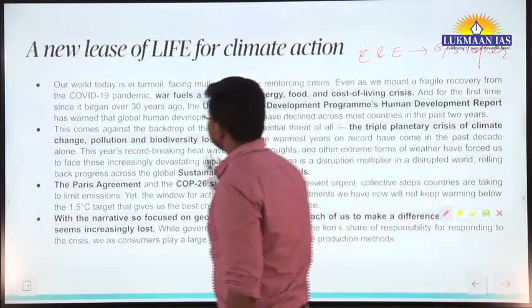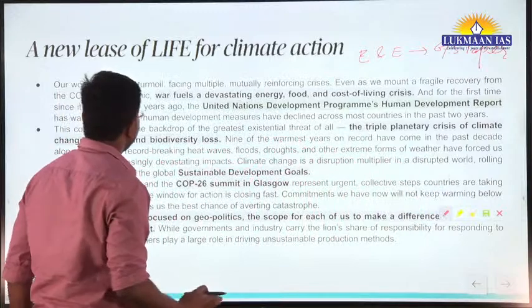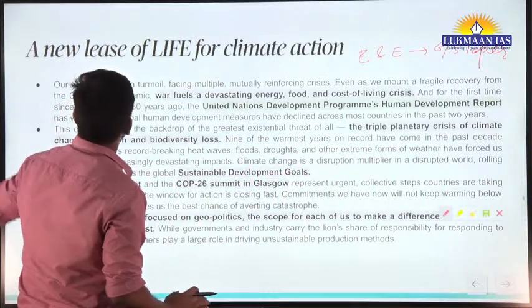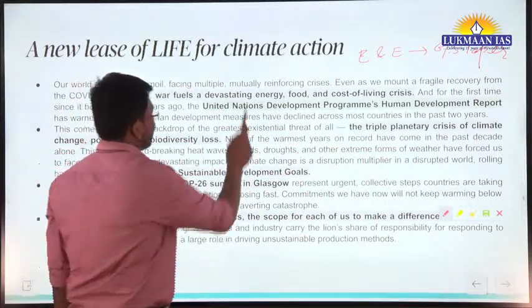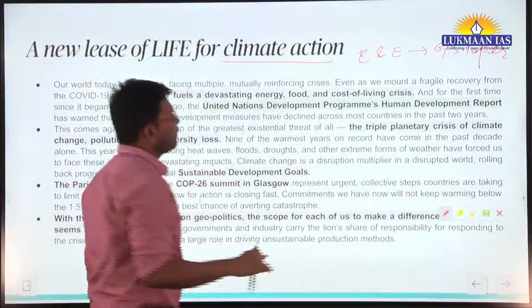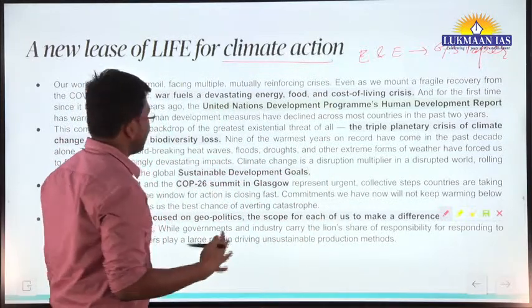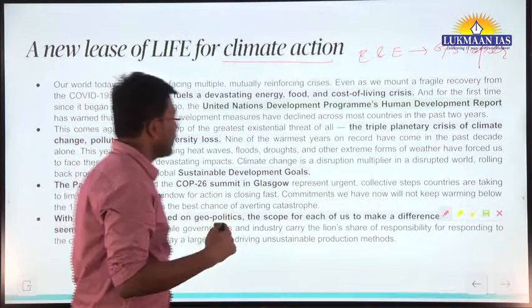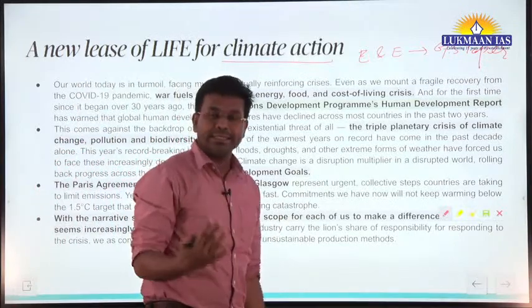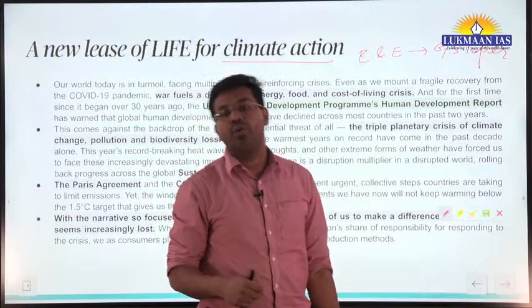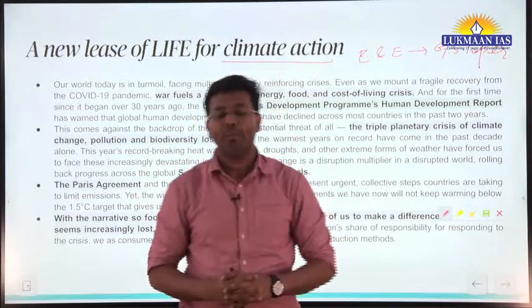In this article we will understand about a new lease of life for climate action. We will understand why people are thinking that we should have climate action, because we know that global warming is increasing.